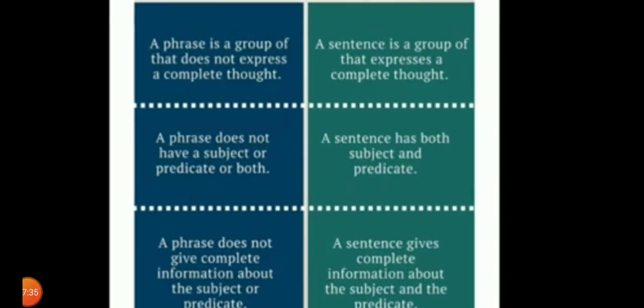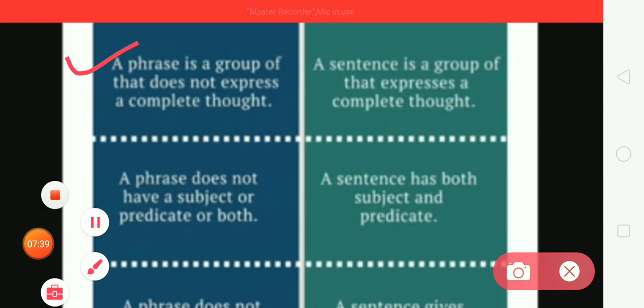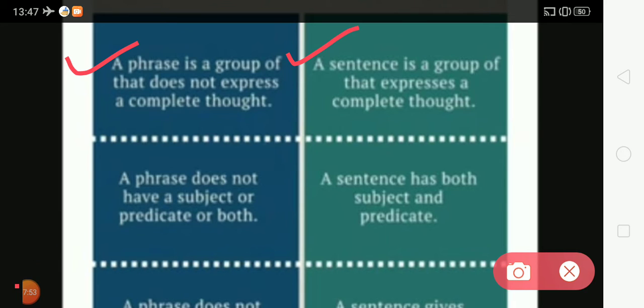So let's have a look at the given diagram. A phrase is a group of words that does not express a complete thought. And what is a sentence? A sentence is a group of words that expresses a complete thought. Okay, we have to learn that a sentence expresses a complete thought, but a phrase doesn't express a complete thought.